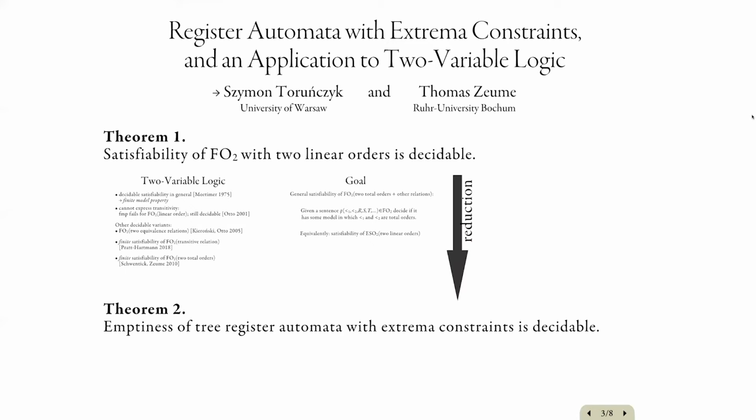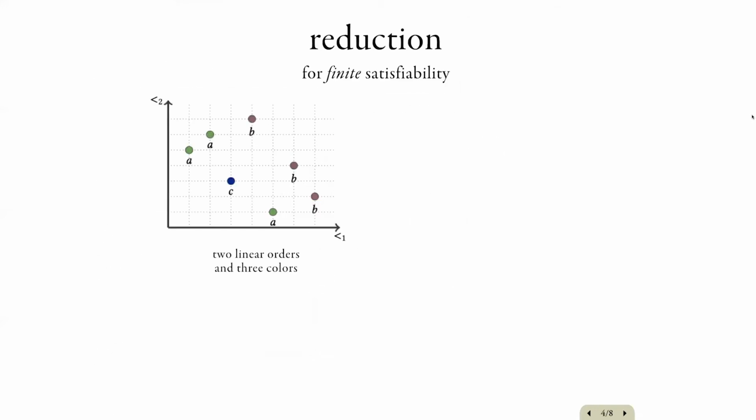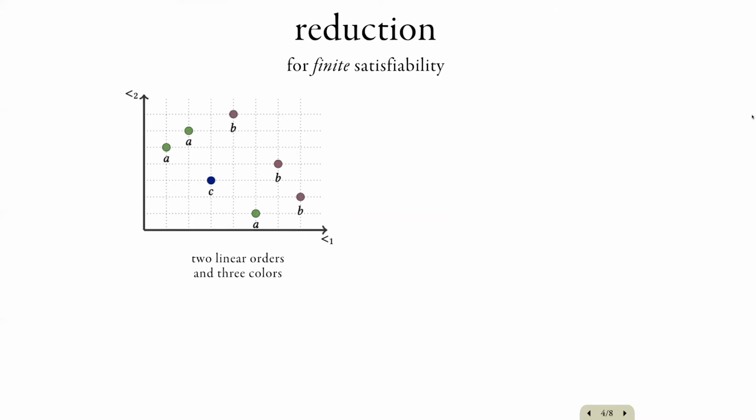And the way it is proved is by a reduction to the automata model, which is considered in the second result. So let me start by describing the reduction. In this special case, we just consider finite satisfiability, which turns out to be actually easier. So this reduction gives an alternative proof of the result of Schwentick and Zeume. This reduction is based on the following simple observation: a structure with two linear orders can be represented as a word in a certain way.